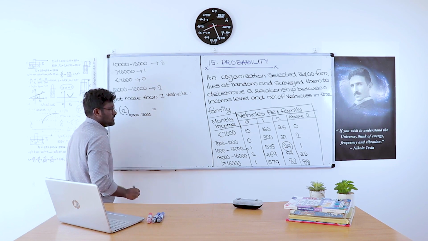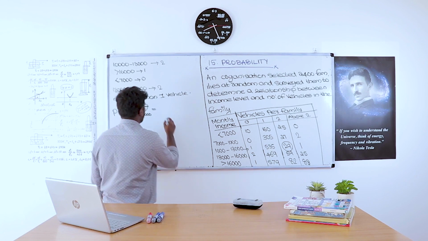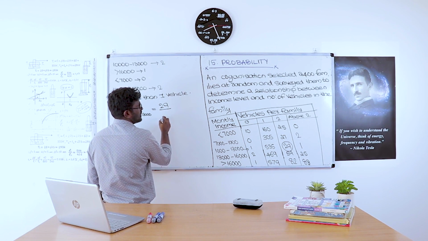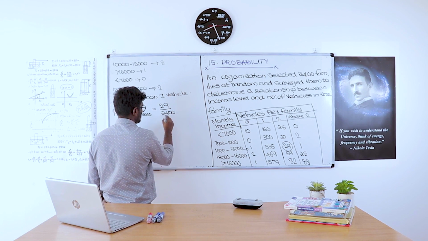So that equals, from 10,000 to 13,000, 29 families own two vehicles. That is 29 by the total number of families. How many families are there? 2,400. This is the probability.